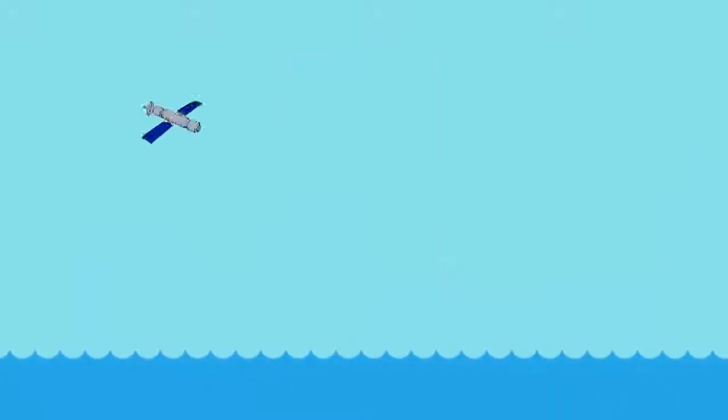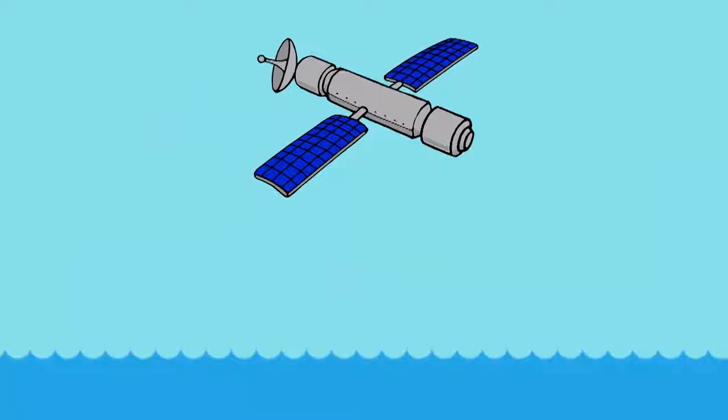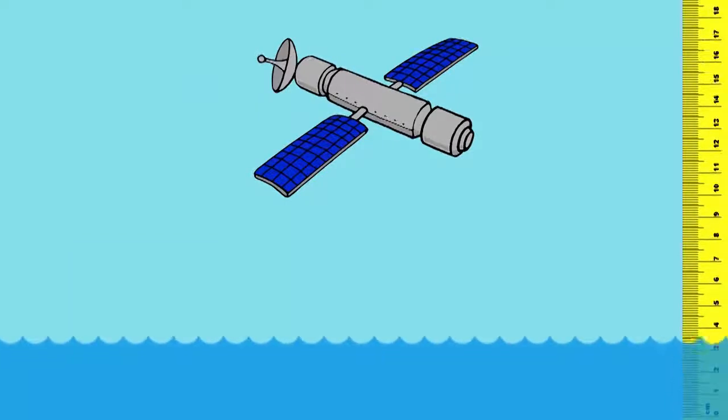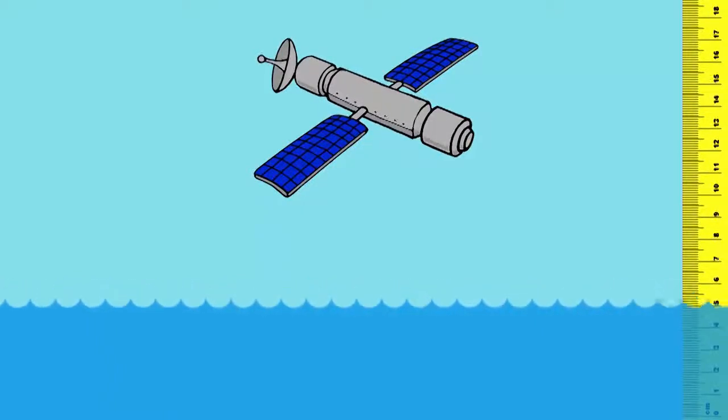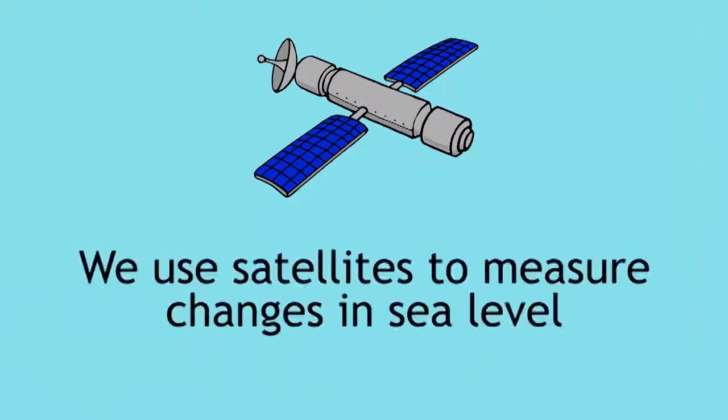Sea level. Using satellites, we're able to measure changes in sea level of just a few centimeters. Previously, with the constant movement of the waves and tides, it was difficult to measure this accurately. If you're familiar with global positioning satellites, that's GPS navigation, you will appreciate that we can make very accurate measurements using satellites.